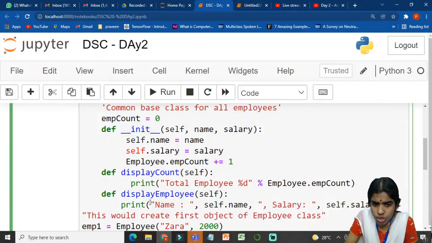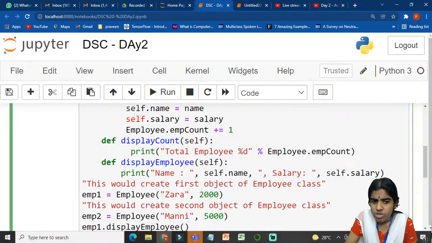And whenever I call the display employee function, it is going to print the name of an employee. self.name denotes the name of an employee and self.salary denotes the salary of an employee. So what is the name of an employee and how much he is earning?